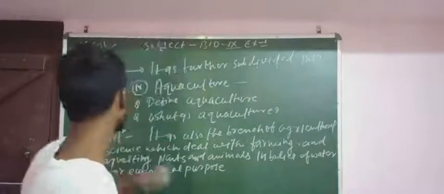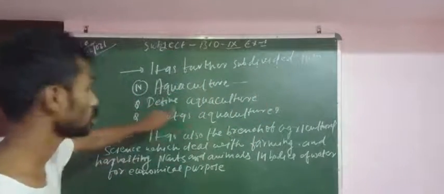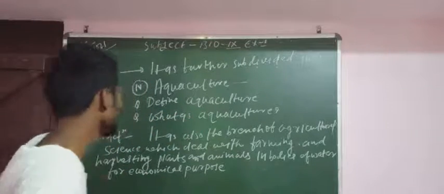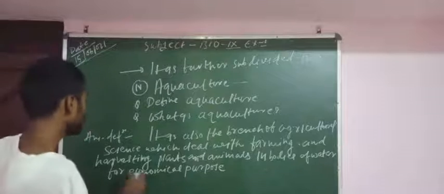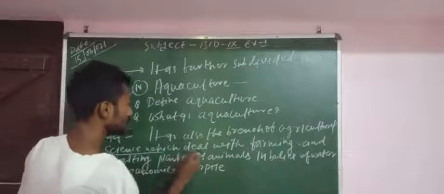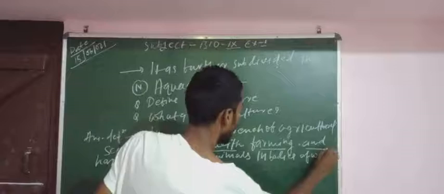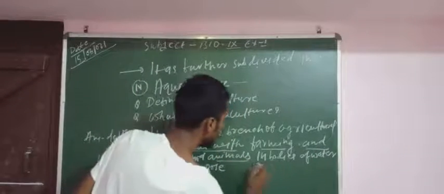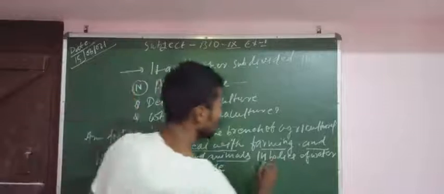Next point is aquaculture. The questions may be, define aquaculture or what is aquaculture. So basically it is the branch of agricultural science which deals with the farming and harvesting of plants and animals in bodies of water.